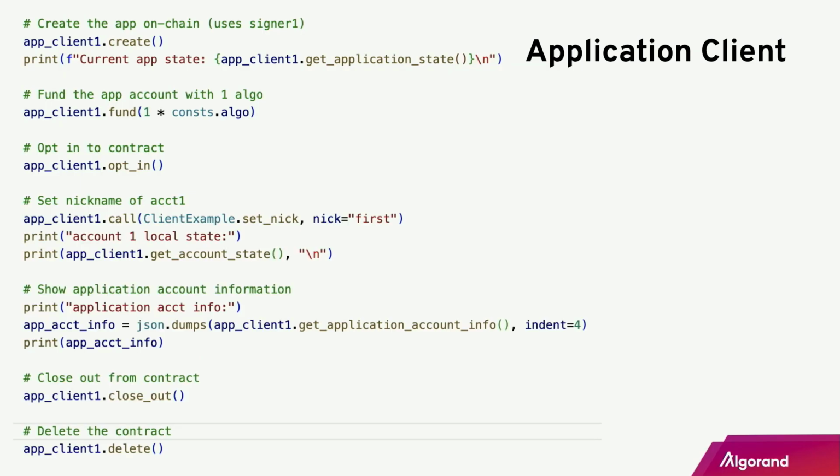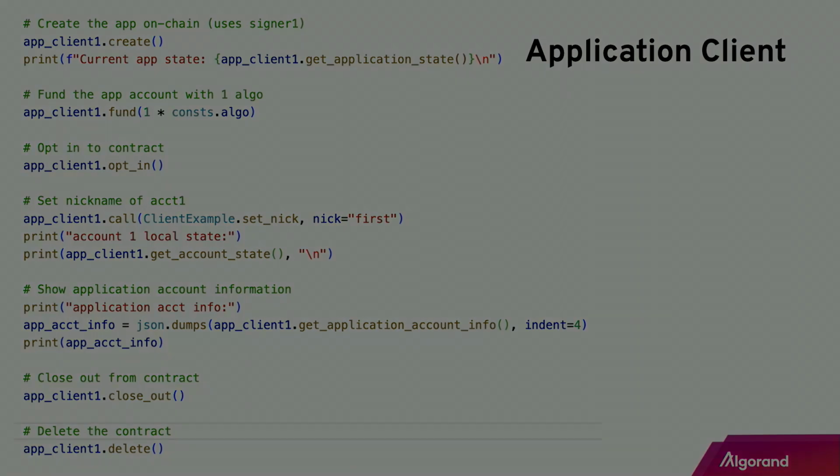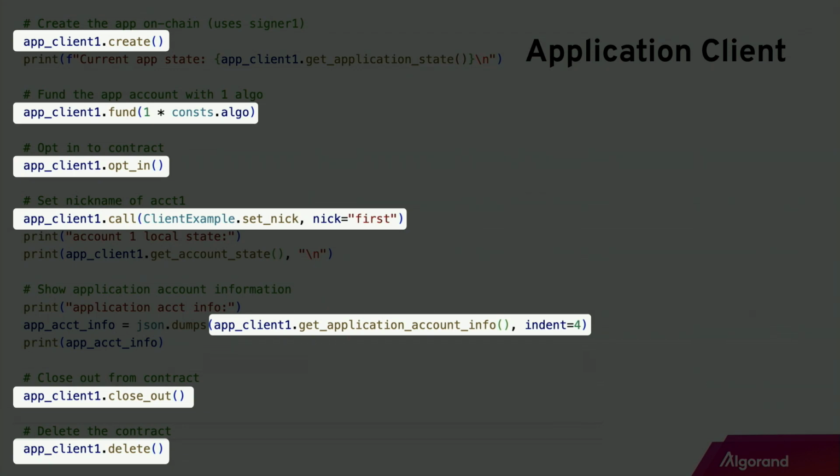The code right here is a demo of a full life cycle of a smart contract. Let's highlight the part where it's actually using the application client. On the top, it says app client 1.create. What that's doing is deploying the smart contract to the blockchain. Down there, we're funding the smart contract. We're opting into the smart contract. We're also calling a method from that smart contract called setNick. And down there, it's getting the application account info, closing out from the app, and then finally deleting the app.